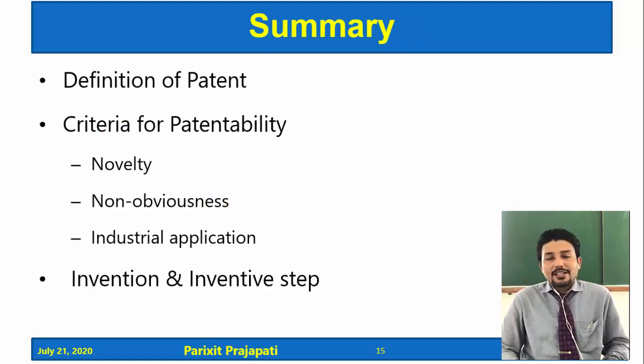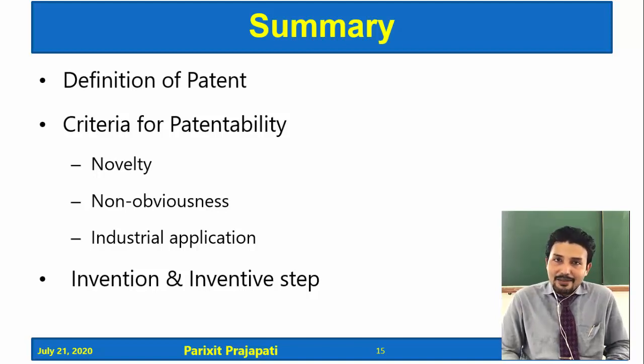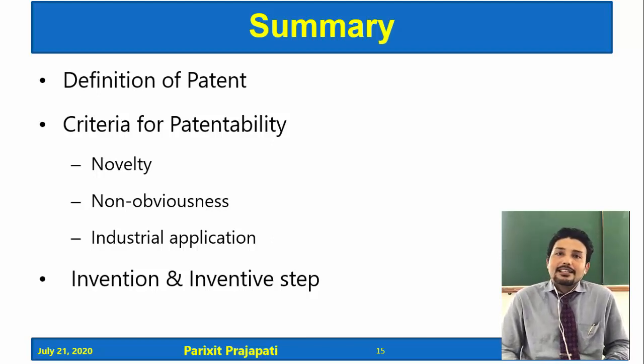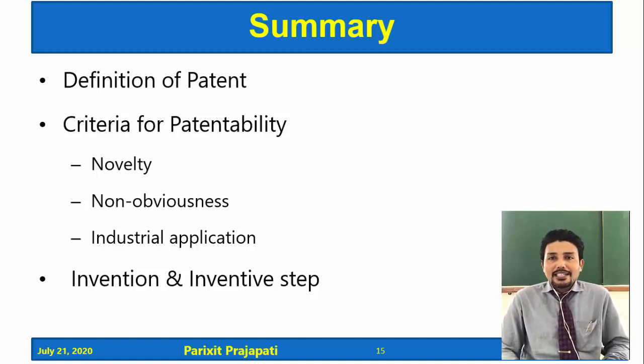So here, to summarize, what we studied is the definition of patent, the criteria of patentability: novelty, non-obviousness and industrial application, then the definition of invention and inventive step according to the Patents Act 1970. In the coming lectures, we will discuss in more detail about patents and the Indian Patents Act 1970.